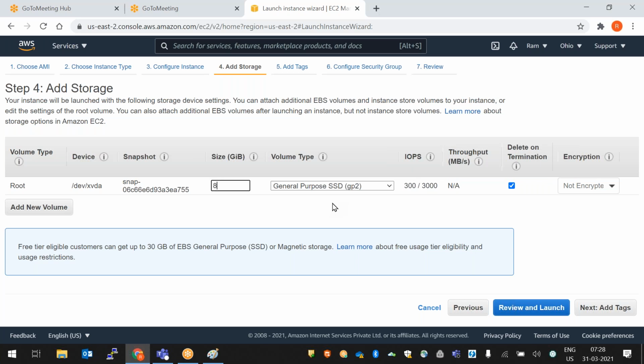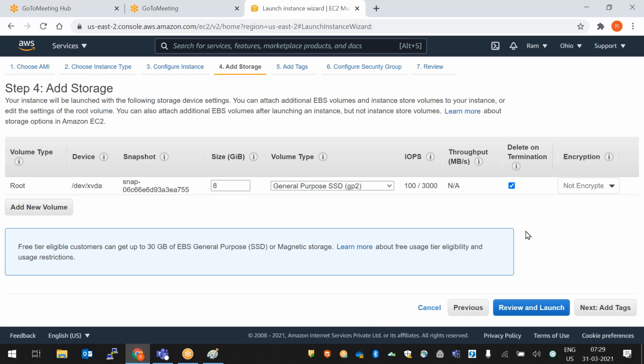For example, the project team tells you to terminate the server. When they confirm, we need to raise a change request and terminate the server. By that time this should be unchecked, because data will be available inside the volume. We need to reuse that volume and protect the data, right? If you check this, along with the server, the volume also will be terminated. So always we need to uncheck this. For now, I'm checking this. If you want to encrypt the data available inside the volume, you can encrypt it using this encryption.